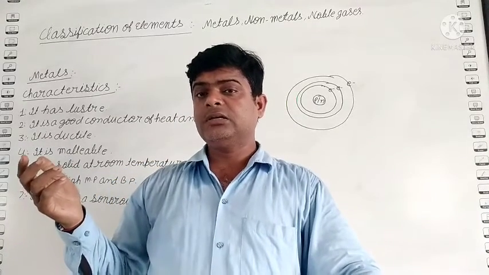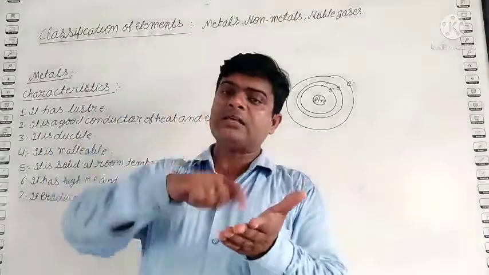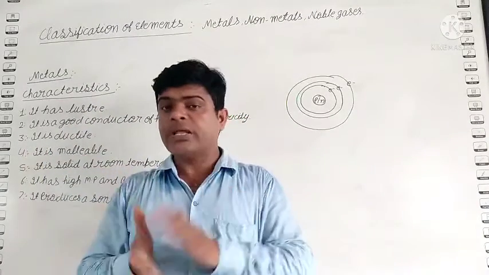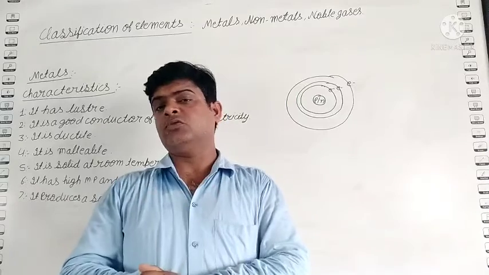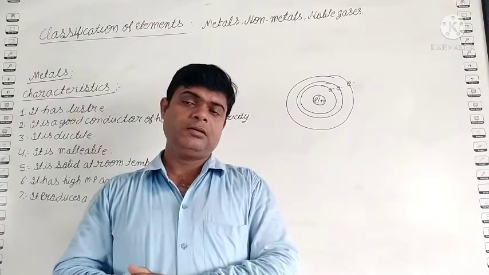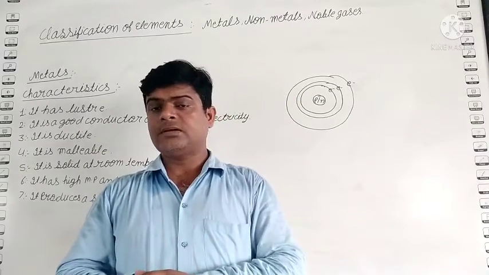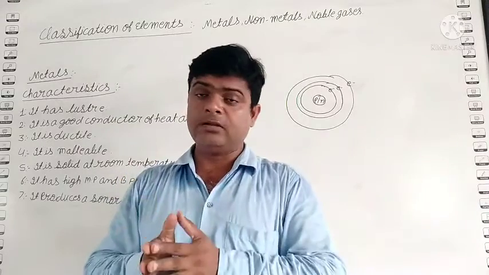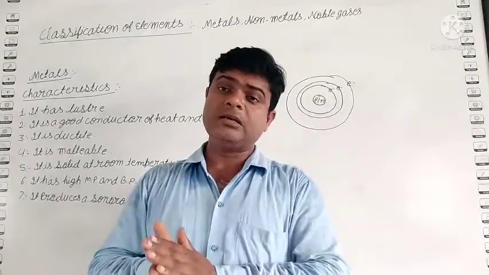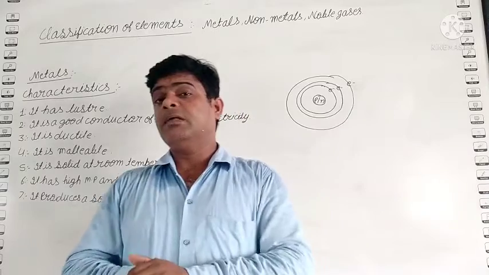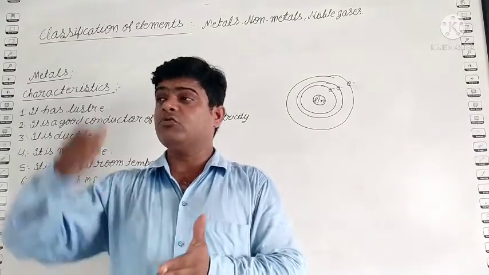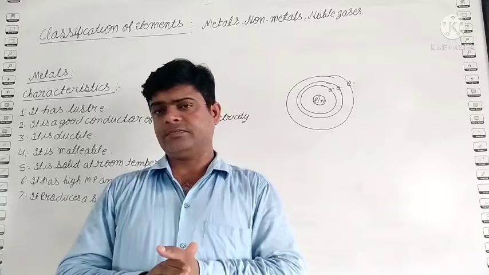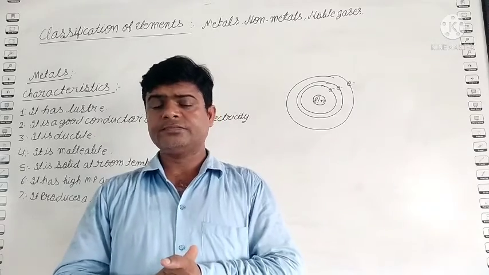When you start hammering on the iron sheet, it changes into a thin sheet without breaking. This property is known as malleability. So maximum metals, not all, because zinc is a metal but it is not malleable. But maximum metals are malleable. Means when you start beating the metals, they change into thin sheets. Clear?